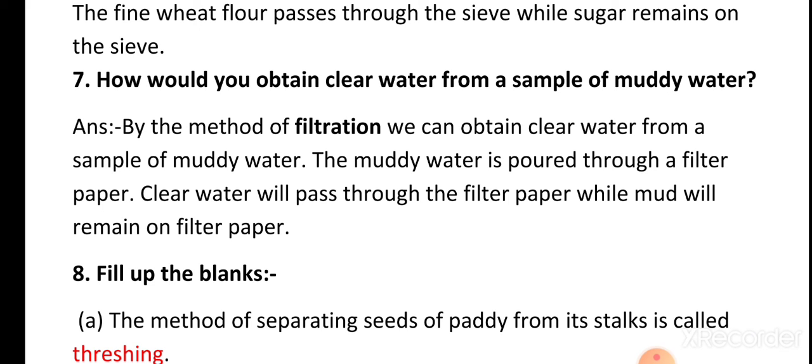That's why the mud particles will be retained on the surface of the filter paper, and the clear water will easily pass through the pores.